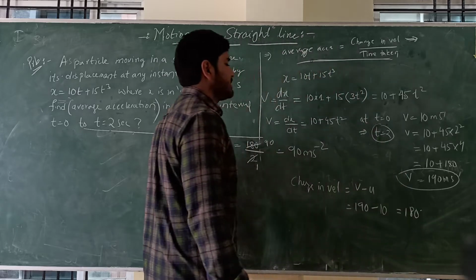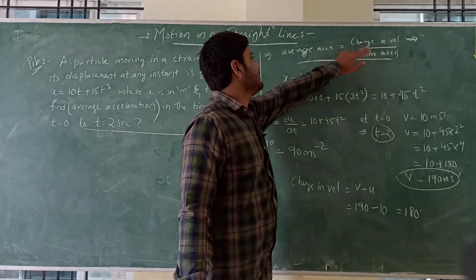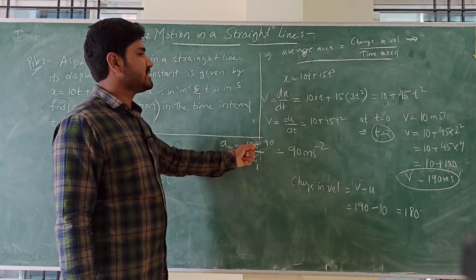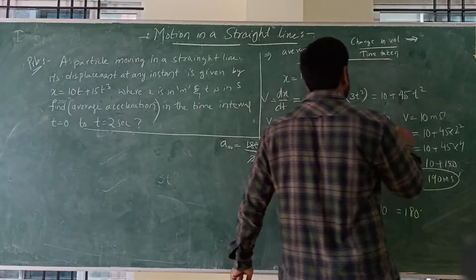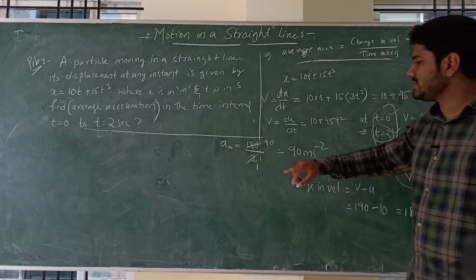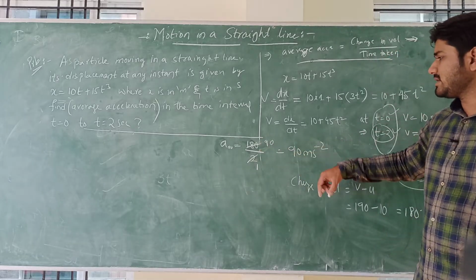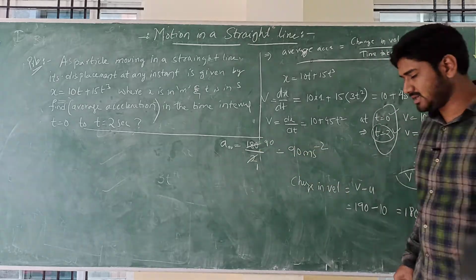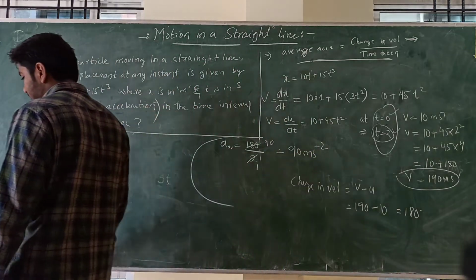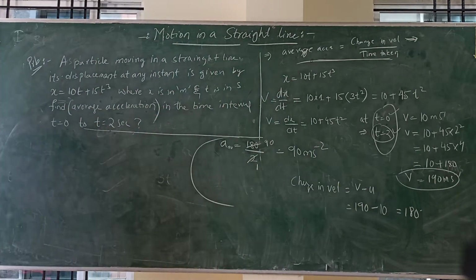Now we have change in velocity and time taken. Change in velocity is 180, and the time taken is 0 to 2, zero seconds to two seconds. So time taken is 2 seconds. So finally 180 divided by 2 is 90 meter per second square. Therefore average acceleration is 90 meter per second square.